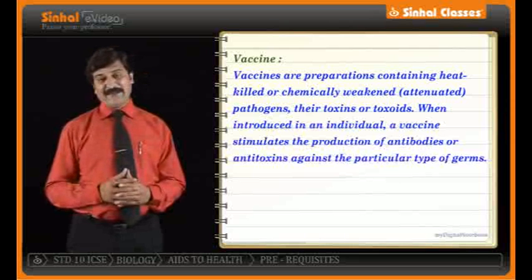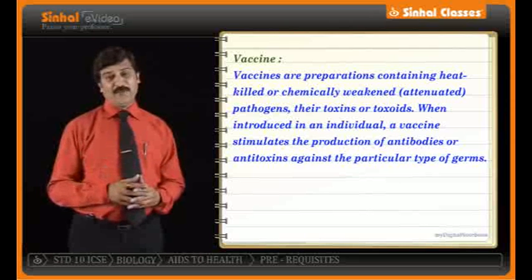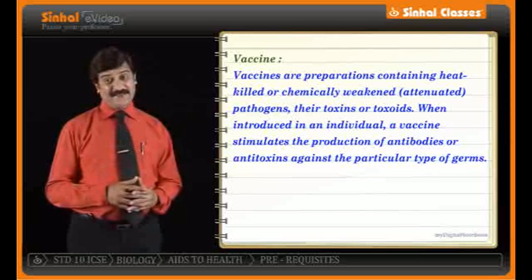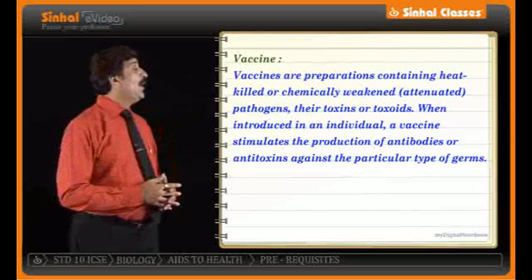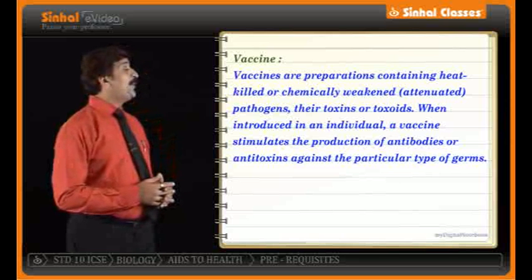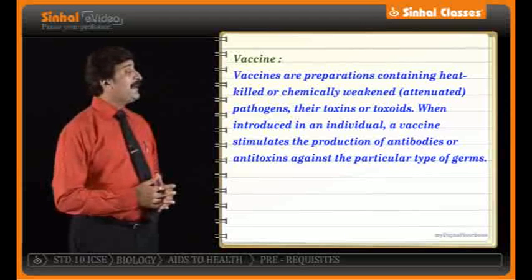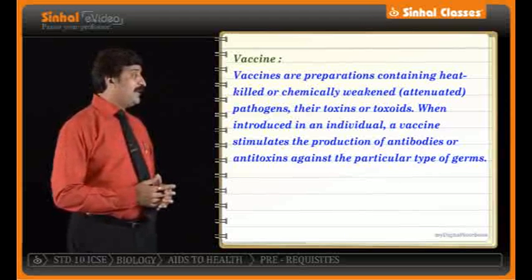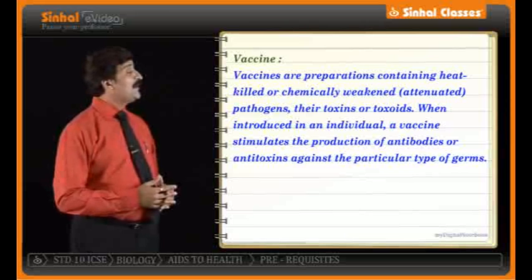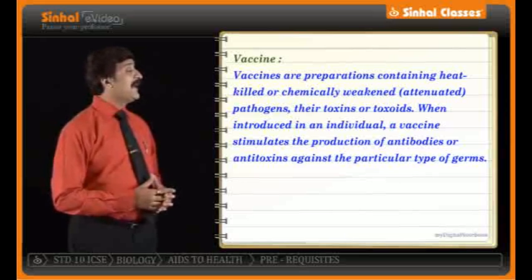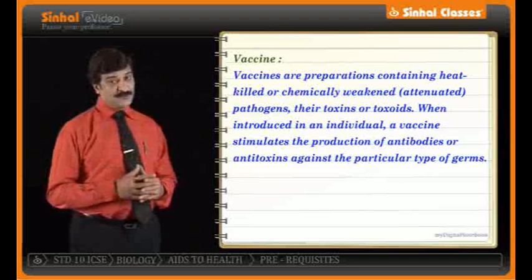We have a recap immediately of this word vaccine on the monitor to get the lines clearly. What is a vaccine? And I read it for you. Vaccines are preparations containing heat-killed or chemically weakened pathogens, their toxin or toxoids. When introduced in an individual, a vaccine stimulates the production of antibodies or antitoxins against the particular type of germs.